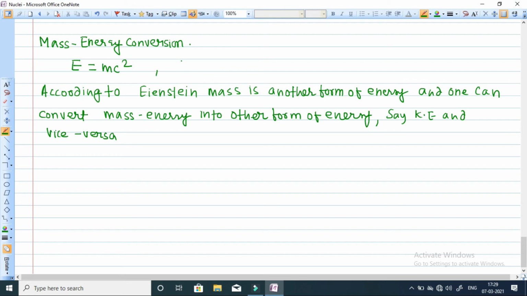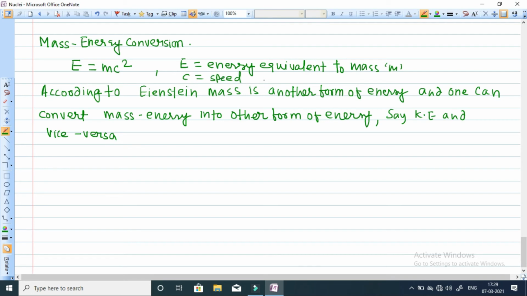Here basically the term E is the energy equivalent to mass m, and here c is the speed of light.